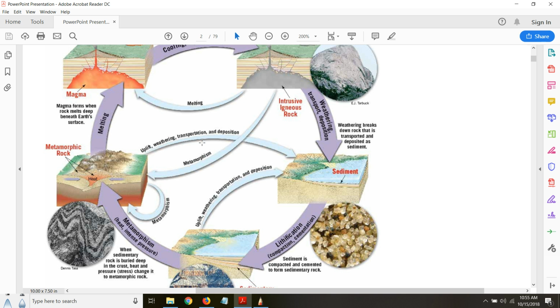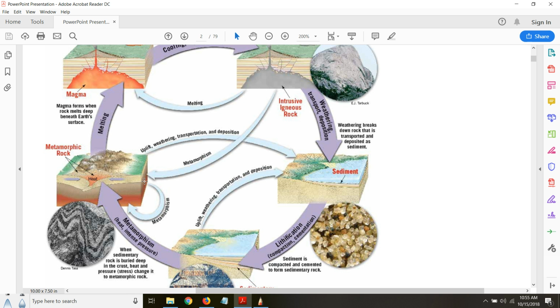And this can again be exposed by a process. These rocks which are in the interior of the earth can be exposed on the surface by the process of uplifting, which is a geological event in which the deeply buried rocks are brought up to the surface of the earth, and now they are exposed to weathering, transportation and deposition. So this can start forming the sediments, and then the sediments will again go through lithification, form the sedimentary rock, and those will be further buried deeper in the earth and can convert into metamorphic rock.